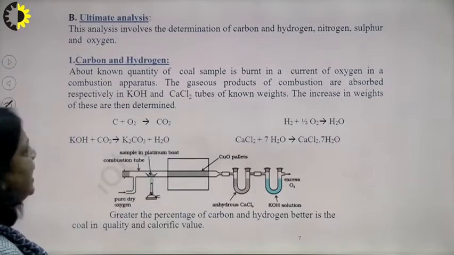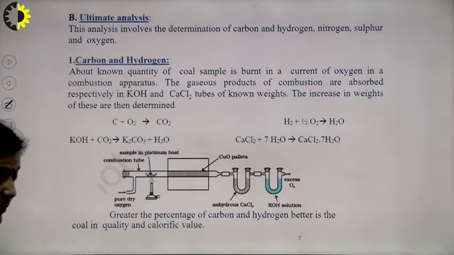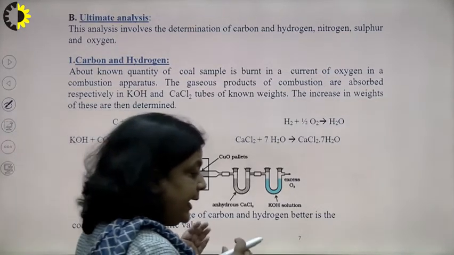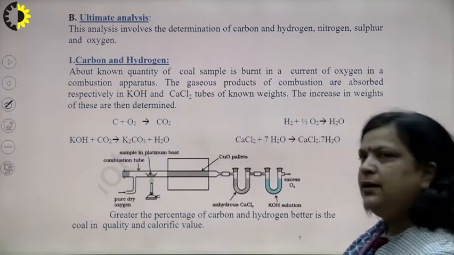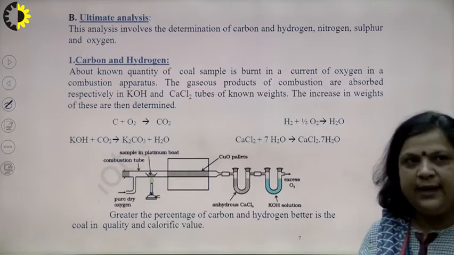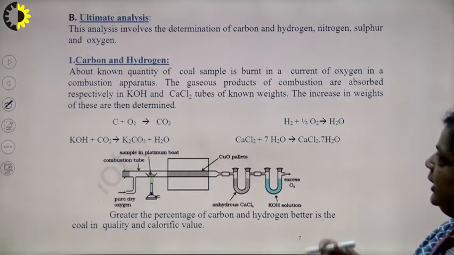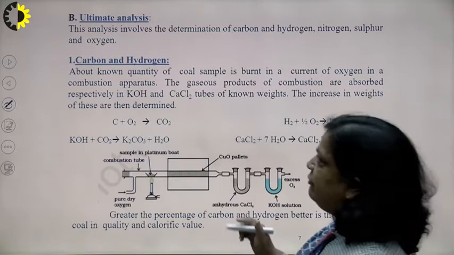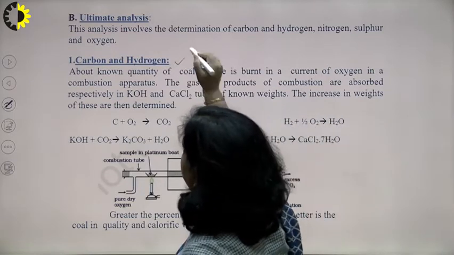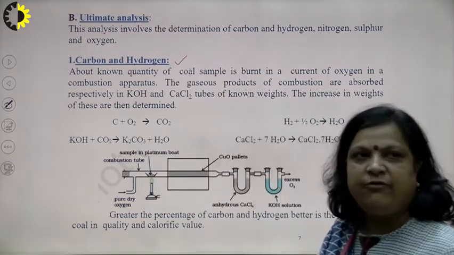Now, next is ultimate analysis. Ultimate analysis means exact elemental analysis for combustion calculation. In ultimate analysis, the first important analysis is percentage of carbon and hydrogen.